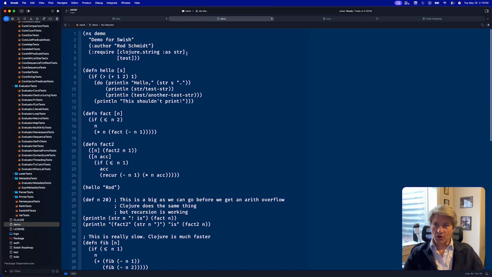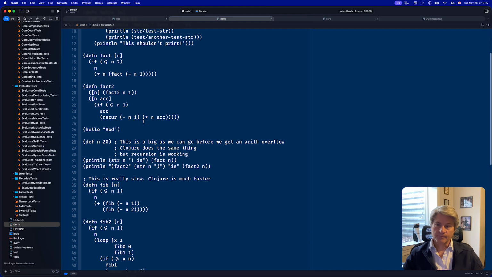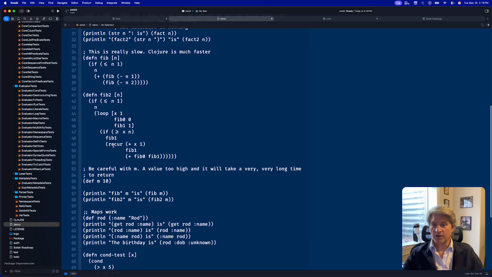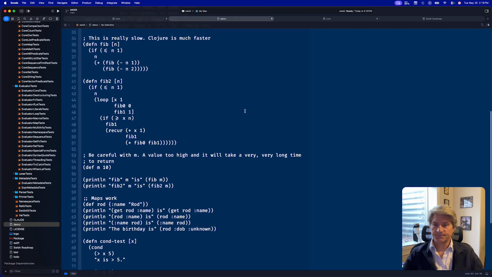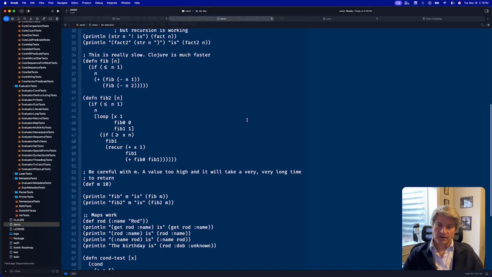So then if we look at our demo, our little demos namespace, you can see it's using a doc string and some metadata. In the hello function, I forgot to point out last week that we've got the do special form being used. And here we have a version of Fibonacci with the loop and recur. Runs much faster than the recursive one, as well as not running into our limit on the call stack, which is 1,000.